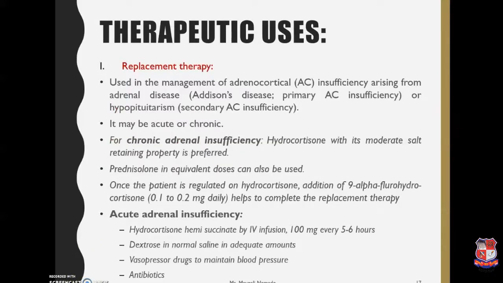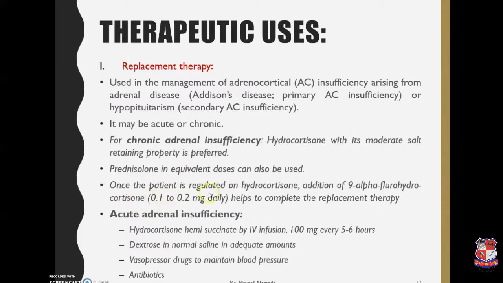Therapeutic uses generally consist of two therapies, the replacement therapy and the pharmacological therapy. Replacement therapy is used in the management of adrenocortical insufficiency arising from adrenal disease, that is Addison's disease, or hypopituitarism. It may be acute or chronic. In chronic adrenal insufficiency, hydrocortisone with its moderate salt-retaining property is preferred. Prednisolone in equivalent doses can also be used.